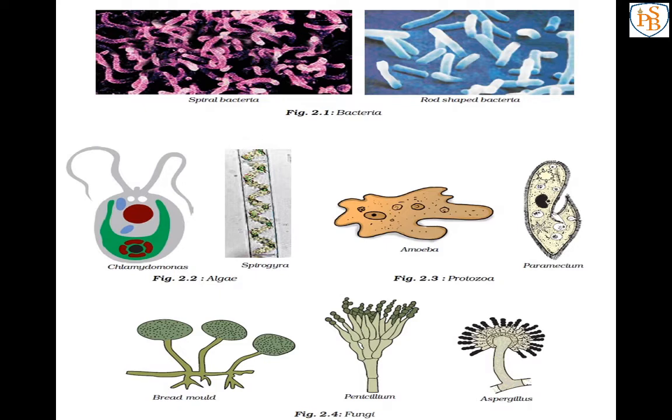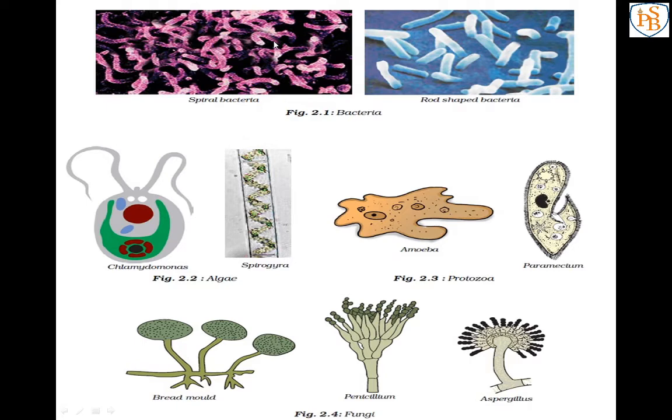Like that, from this image you can see the first one, that pink spiral bacteria and rod shaped bacteria. They are living in colonies. Colonies means what? In groups. And there are three shapes of bacteria, but I have got only two images here.